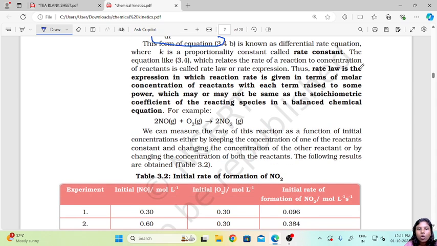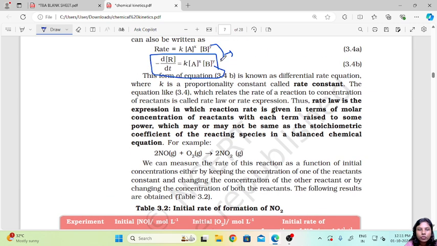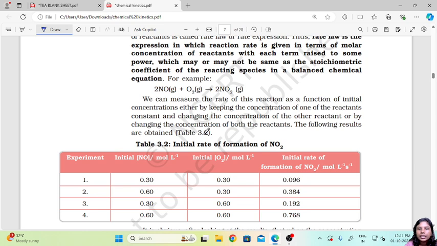Thus the rate law is the expression in which reaction rate is given in terms of molar concentration of reactants, with each term raised to some power, which may or may not be the same as the stoichiometric coefficient of the reacting species in a balanced chemical equation. So what we are saying, if you see this x and y, is that it need not be equal to the stoichiometry that is given. So it can be different in that case.